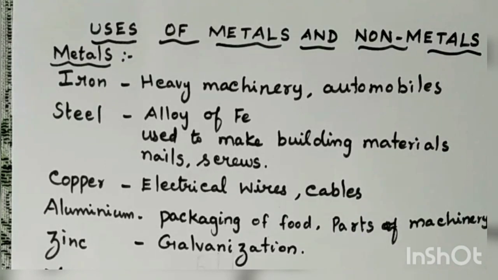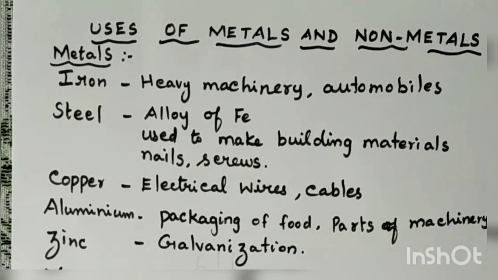It is used for making heavy machinery parts, building materials, automobiles, then furnitures, gates, windows, doors, grills, then in shipping containers. Then it is also used for making railway tracks, nuts, bolts, nails, pipes and tools. So these are all about the uses of iron.